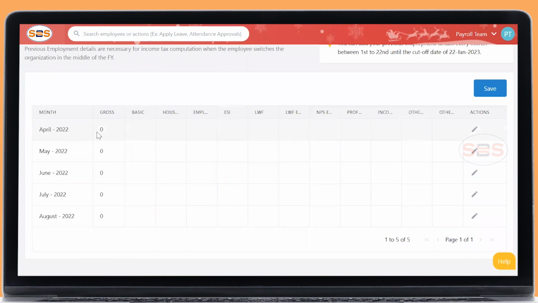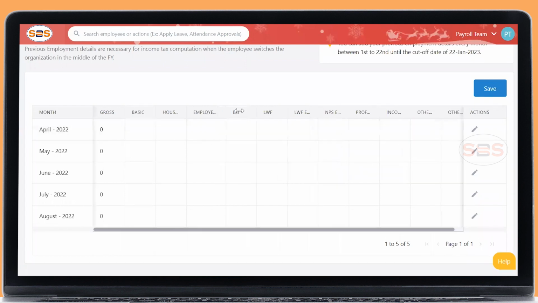Your gross value, you can declare it based on your pay stub, the total gross amount, and the basic you earned in that amount, HRA, and PF, ESIC, labor welfare deducted, NPS contribution deducted, professional tax deducted, income tax. This is the section where you mention it. Okay, and other taxable components, other tax-free components.